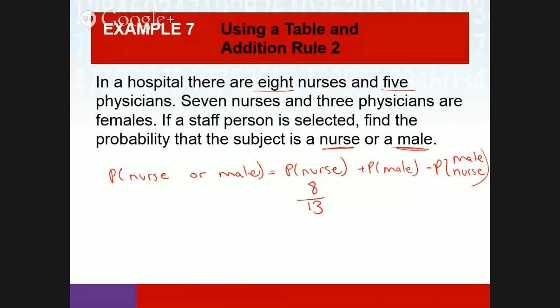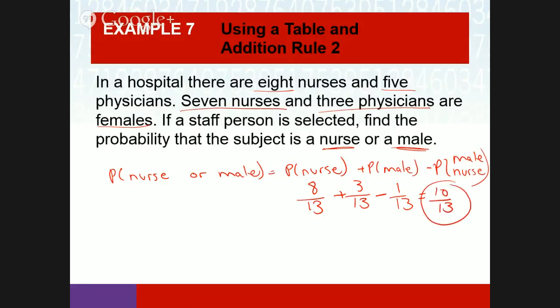They're saying 7 nurses and 3 physicians are females. So how many total females? 10. So how many total males would there be? 3. Plus 3 out of 13 total. Minus how many male nurses are there? 1, right? Because there are 7 nurses that are female, and you know there were 8 original nurses, so 1 out of 13. So 10 out of 13.